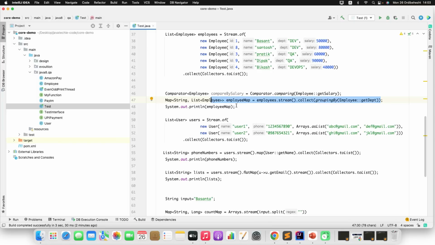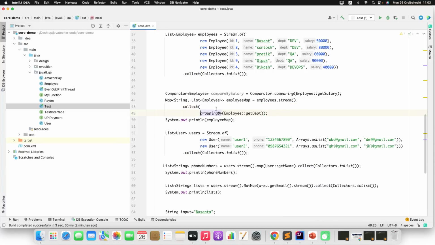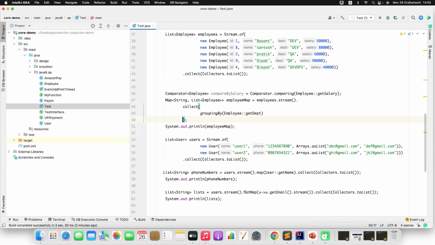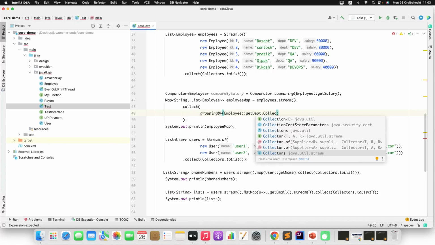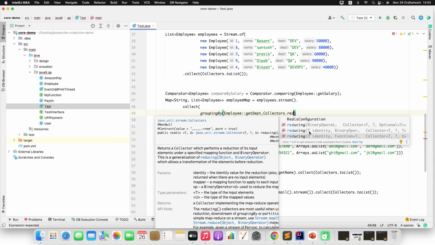Fine. So we just did group by each department. Then once we find the list of employees from each department, I want to compare based on the salary. First let me format this so that it is easily readable for you. Here we are just doing groupingBy. Next I need to compare by salary. So what I can do here is use Collectors.reducing. There is a method, it will take the identity and a binary operator.